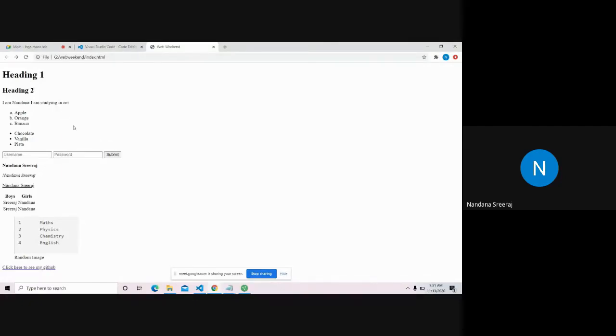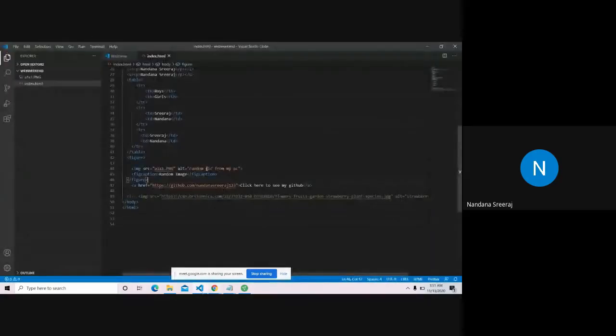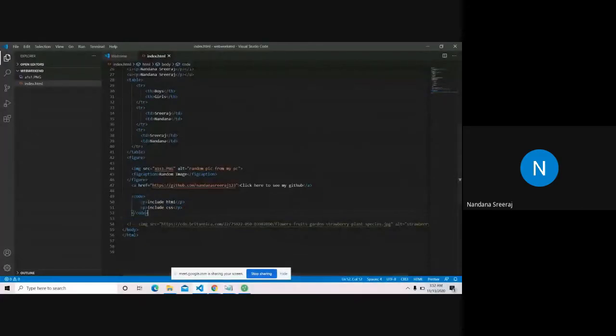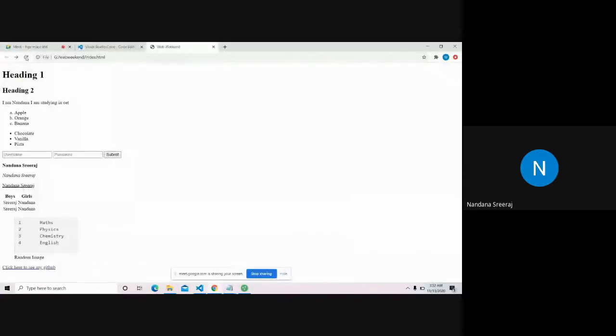The next thing, you are not going to use this very often, but it's good to know. The next tag is the code tag. Inside the code tag, I'm going to give some paragraph tags: include HTML, paragraph tag, include CSS. So what is the code tag? I've just included two paragraph tags inside a code tag. Let's see what this code tag looks like.